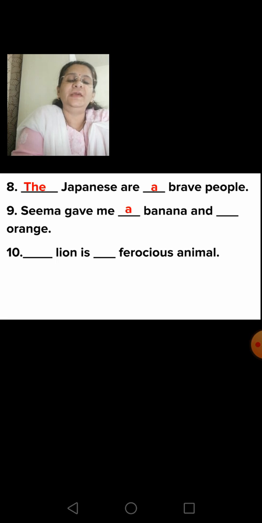Seema gave me a banana and an orange. 10th sentence, dash lion is dash ferocious animal. Yes. The lion is a ferocious animal.